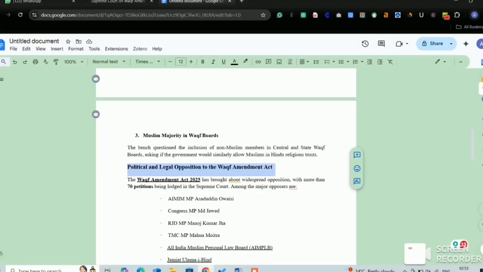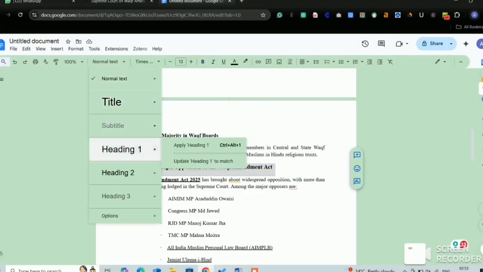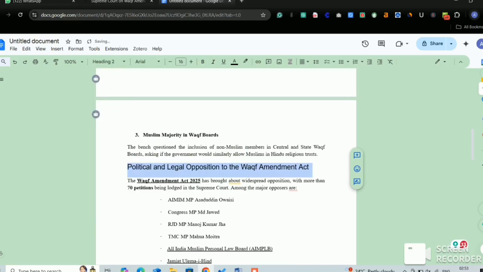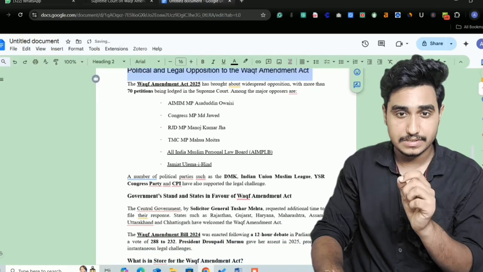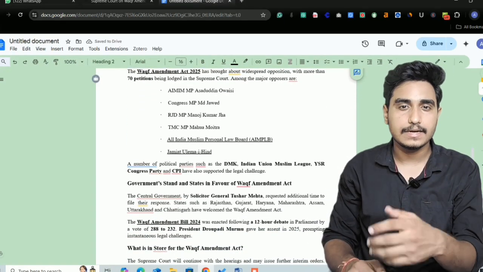Now again, I'm going to show you one more example, and that is political and legal opposition to the Waqf Amendment Act, as you can see over here. For this as well, you should apply the H2 tag because this is a heading again. Now you might be thinking, what is a subheading? Let me explain that to you as well. Let me make you understand the difference between headings and subheadings.